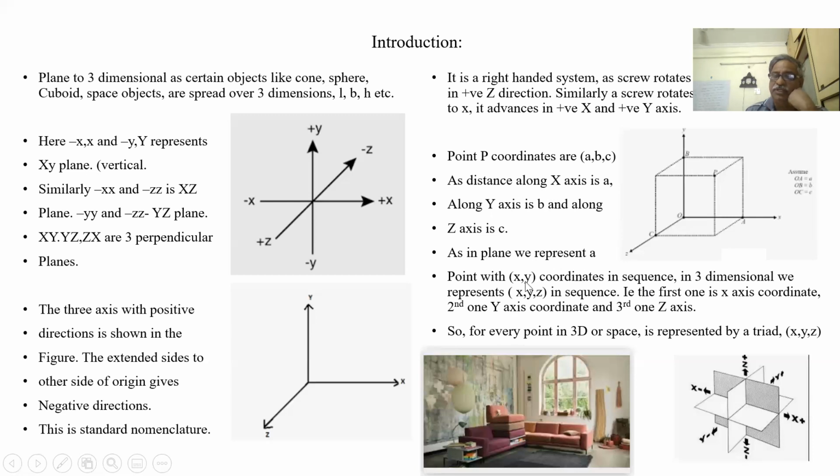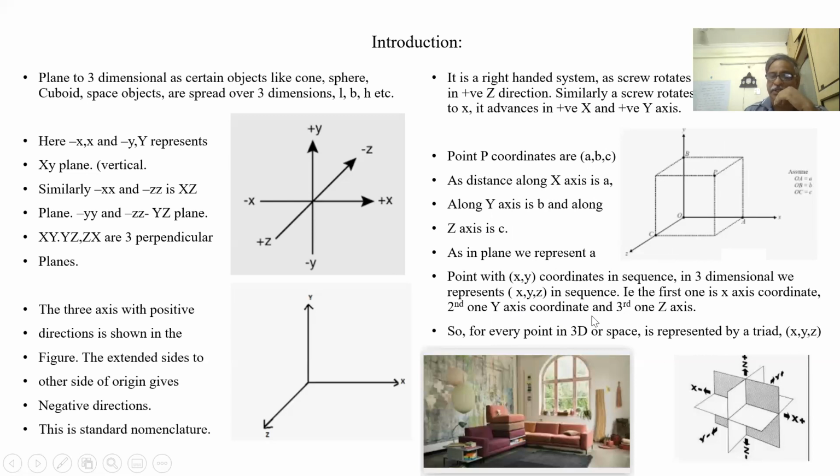In a plane, we represent first x and then y coordinate. Similarly, in a three-dimensional system, we represent x, y, z. The first one represents distance in x, second one distance in y, third one distance in z. So every point is represented by a triad x, y, z.